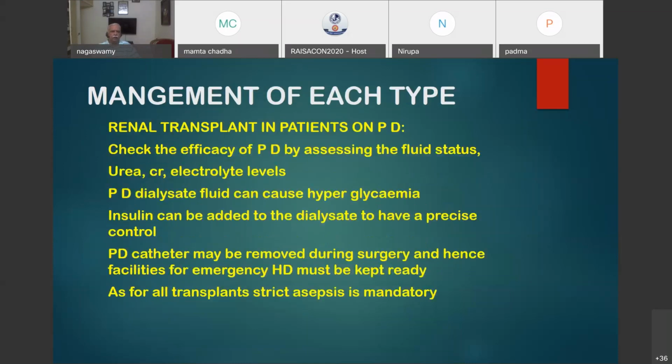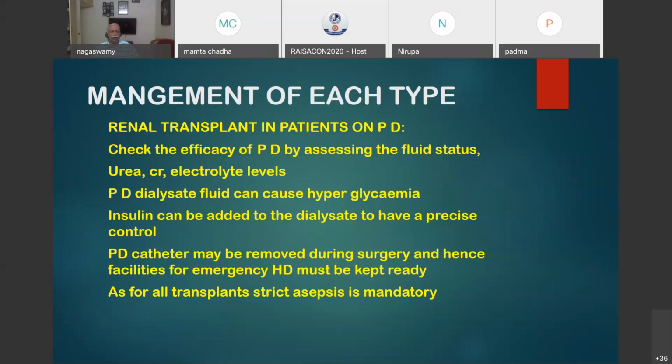Another point is to check the efficacy of PD. If they are coming for renal transplant, check the efficacy of PD by assessing the fluid status, urea, creatinine, electrolyte levels, and of course potassium. PD dialysate can cause hyperglycemia because it contains a lot of dextrose, and insulin should be added to the dialysate to have a precise control. The PD catheter may be removed during surgery, and hence facilities for hemodialysis must be kept ready in case the kidney is not working or the patient goes into fluid overload. You cannot depend on PD for removal, so you must have facilities for emergency HD.